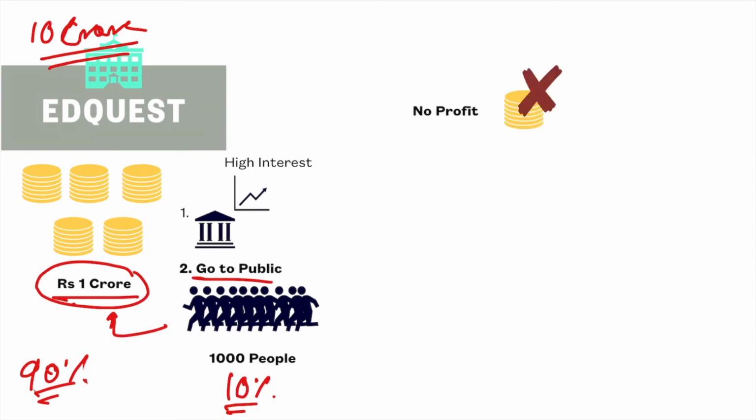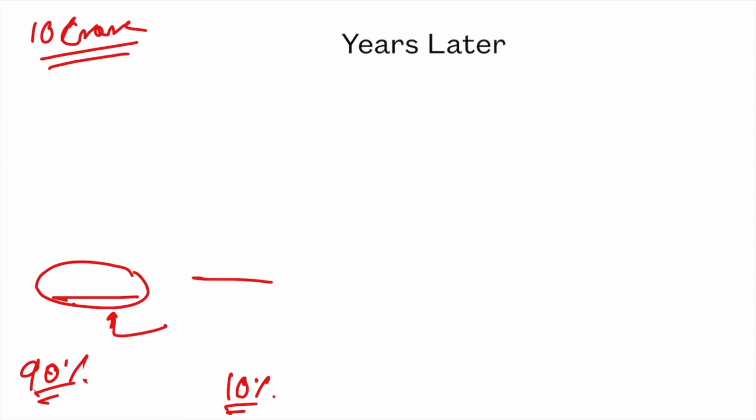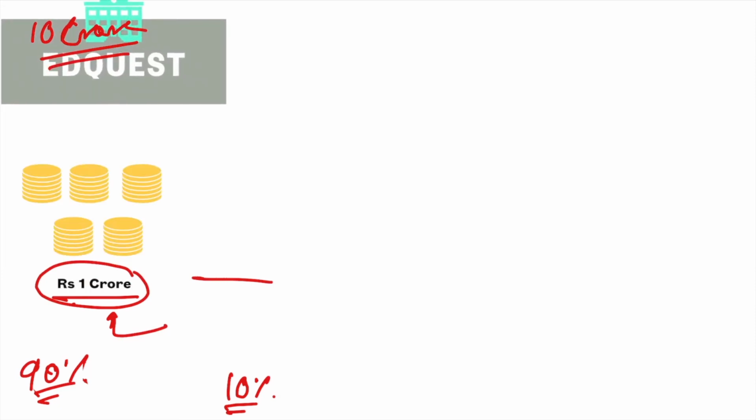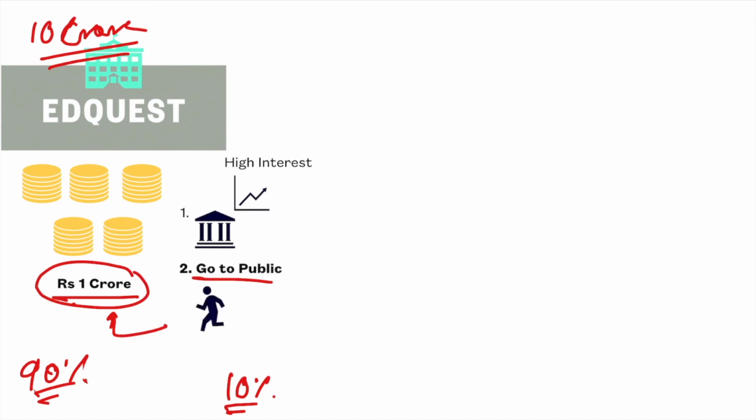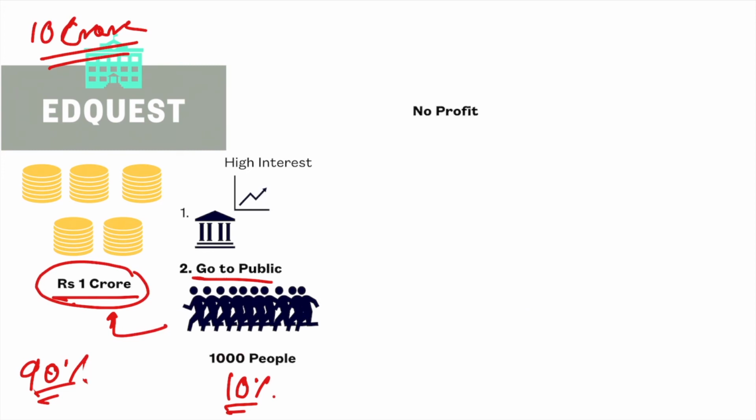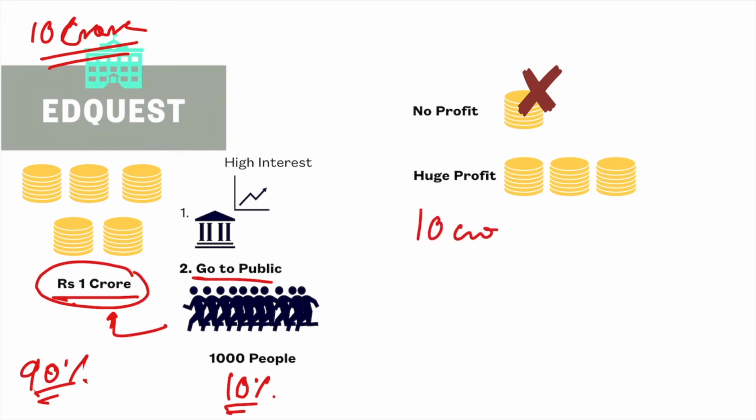So let us see what advantage we have. As we said earlier, when there is no profit, you do not pay any dividend to people. You really do not have to pay any dividend. When we make a huge profit, let us pay these people part of it. So if you make, let us say, 10 crore profit, 9 crore will come to you, and the remaining 1 crore will go to the people holding shares or ownership of your company.